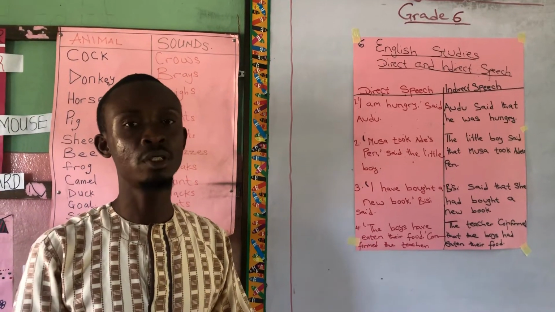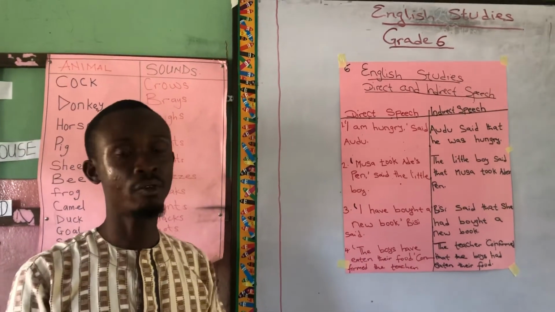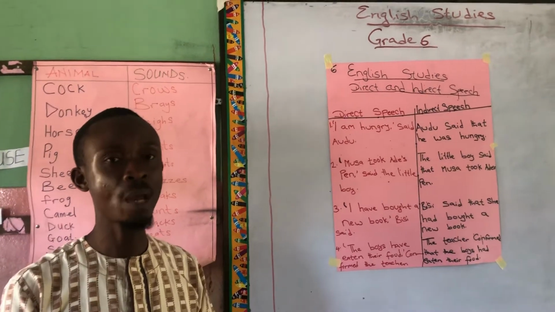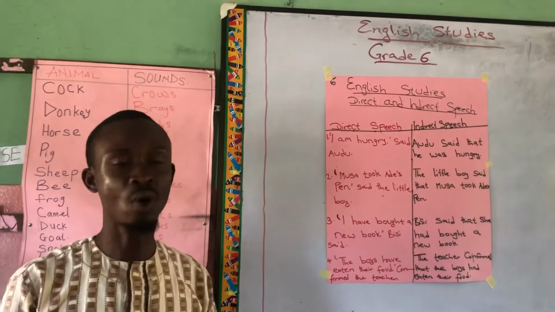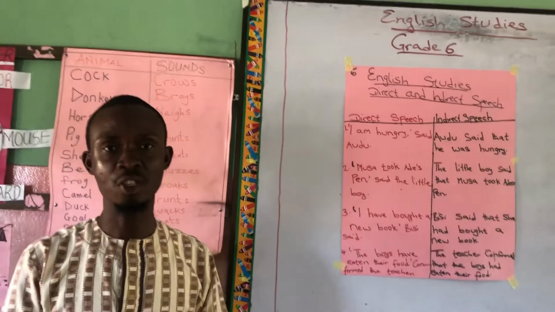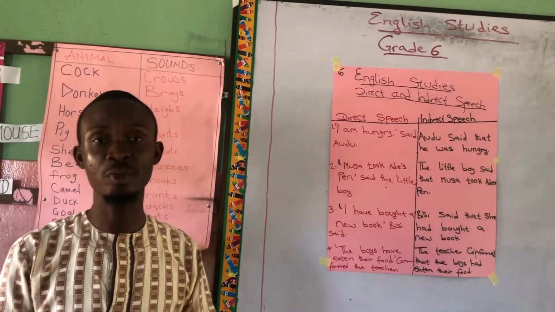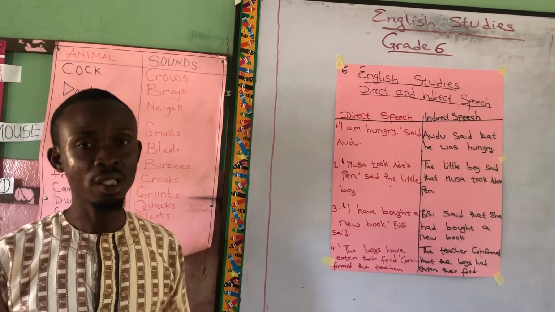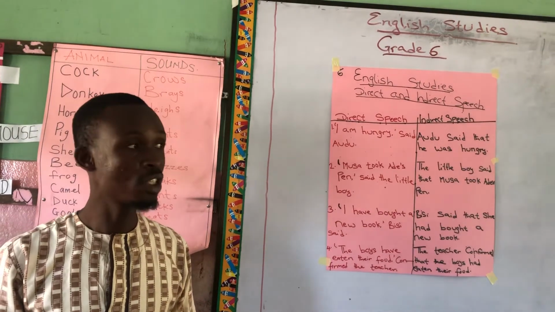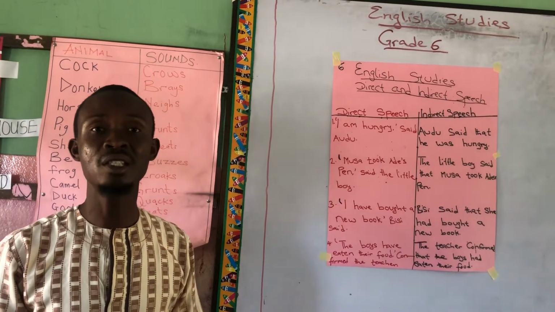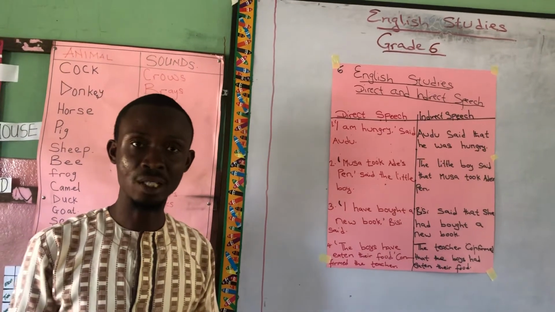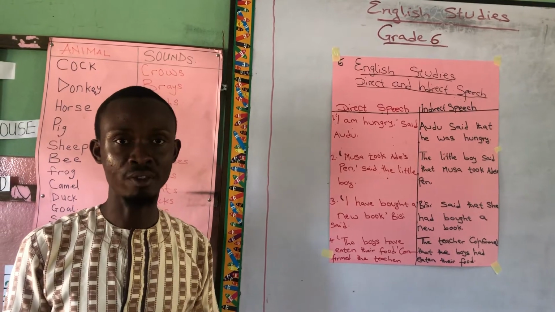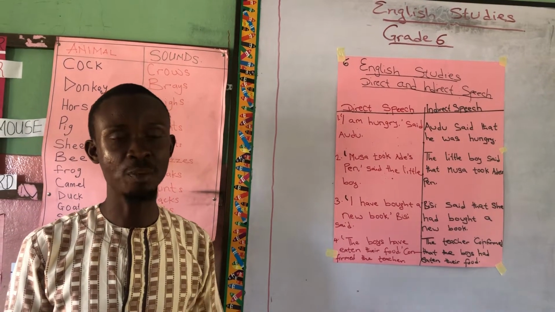But before we proceed, let's ask ourselves, what type of speech do we refer to as direct speech? Direct speech refers to the exact words that come out of the mouth of a speaker.